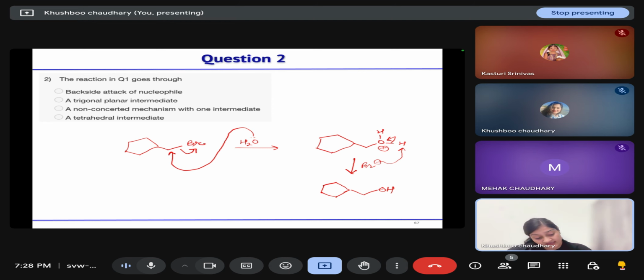So this is an SN2 reaction, where the nucleophile attacks simultaneously and the leaving group leaves in the same step. So backside attack of the nucleophile is taking place. Clear?